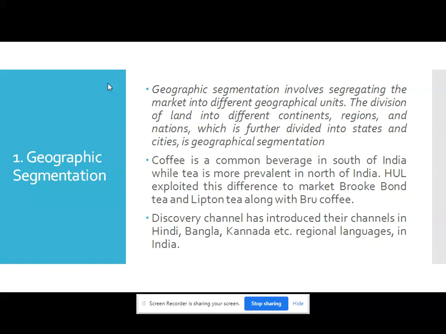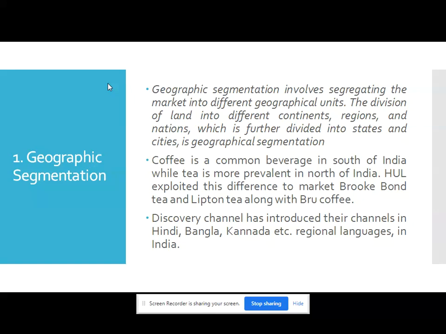Similarly, Duckback, maker of waterproof bags and umbrellas, markets its products in regions that experience heavy rainfall. In those regions, waterproof things like bags, coats, and umbrellas are more popular than in Rajasthan. Also, Discovery Channel has introduced its channels in Hindi, Bangla, Kannada, etc., regional languages in India. So marketers and industries are taking care of this geographical segmentation.